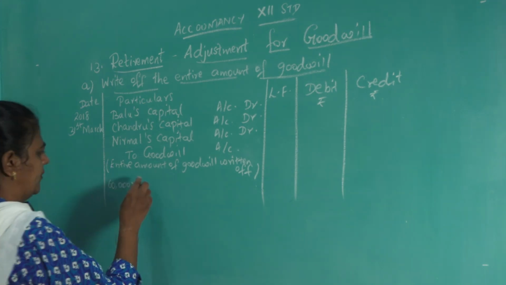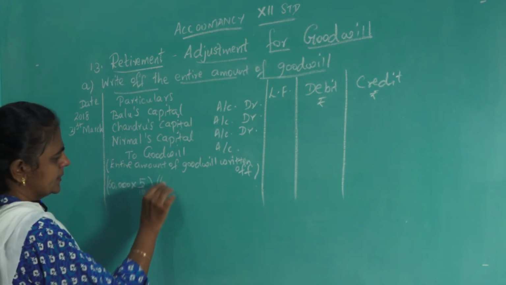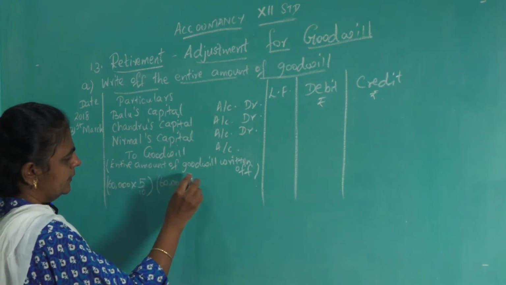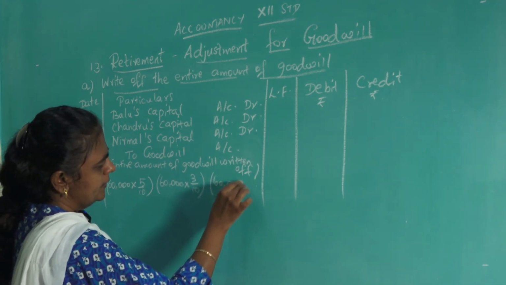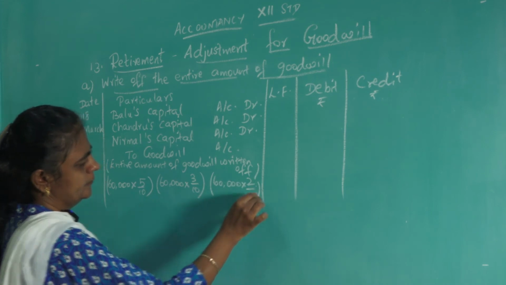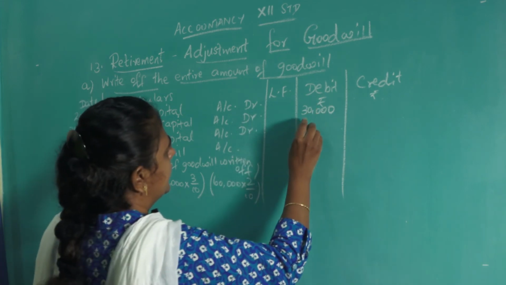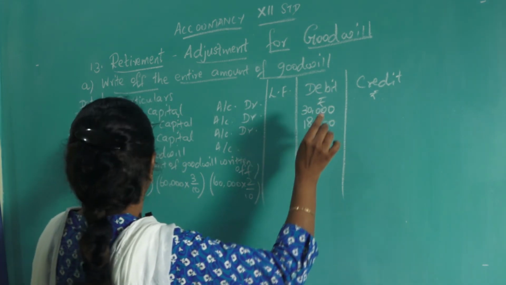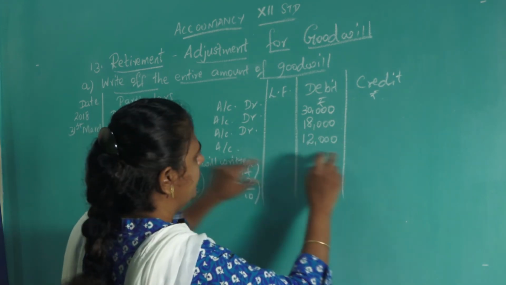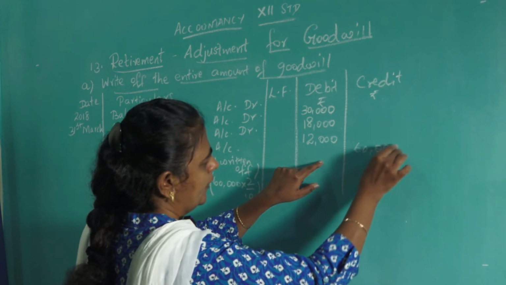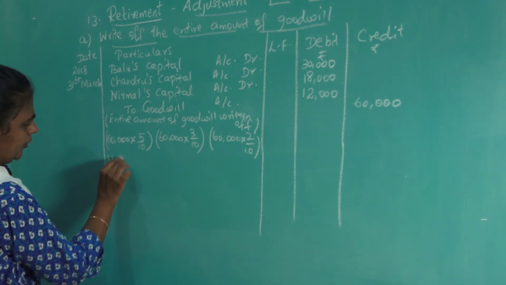What is the ratio? 5:3:2, that is 5/10. 60,000 into 3/10 and 60,000 into 2/10. So, that will give you 30,000 for Balu, 18,000 for Chandru and 12,000 for Nirmal. Total goodwill is 60,000.